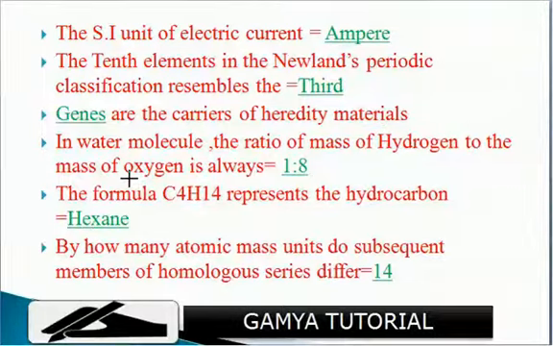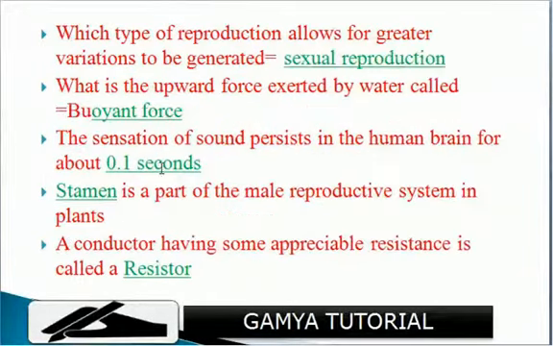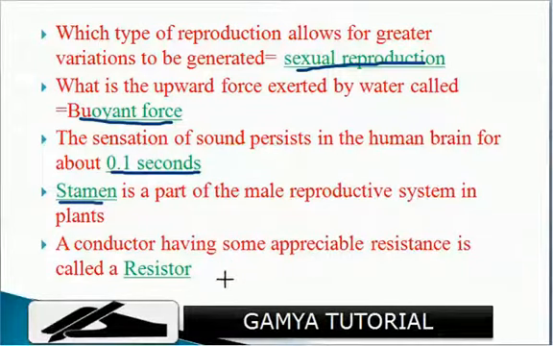So next. Which type of reproduction allows greater variation in the generations? Sexual reproduction. What is the upward force exerted by water called? Buoyant force. The sensation of sound persists in the human brain for about 0.1 second. Stamen is a part of the male reproductive system in plants. A conductor having some appreciable resistance is called a resistor.